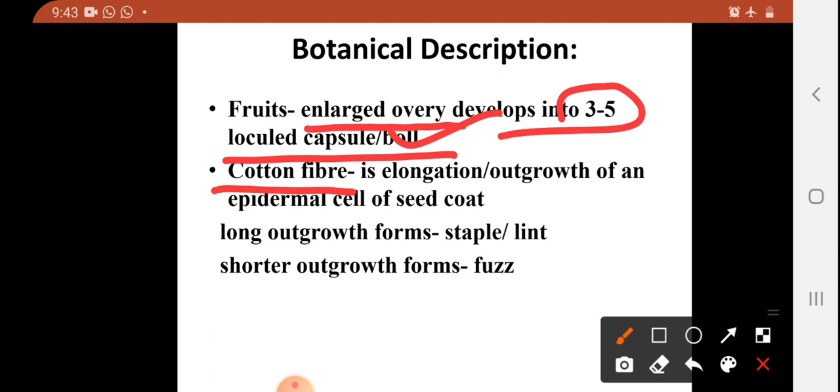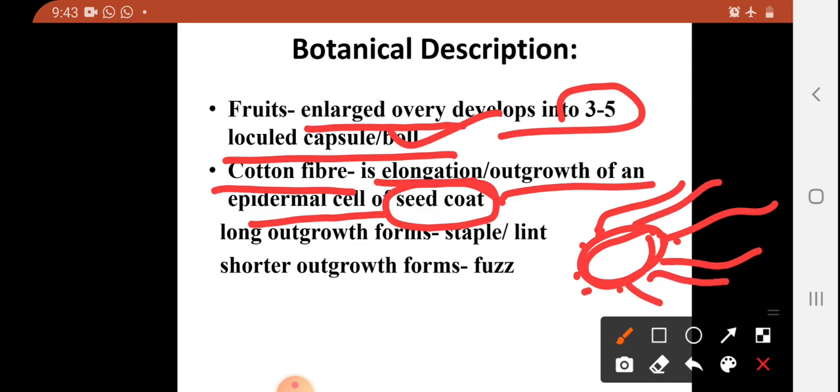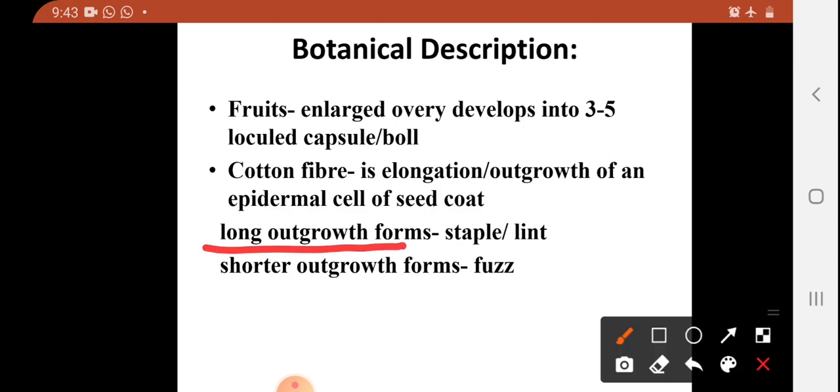And in that fruit you can find one more structure, that is cotton fiber. Actually, what is cotton fiber? Cotton fiber is an elongation or outgrowth of an epidermal cell present on the seed coat. That means on the seeds of cotton there are epidermal cells, and from those epidermal cells this type of outgrowth is developed, and this outgrowth is called cotton fiber. In some species you can find long outgrowths, and these long outgrowths are called staple cotton or lint, and short outgrowth is called fuzz.